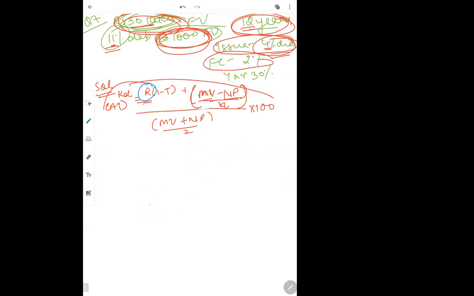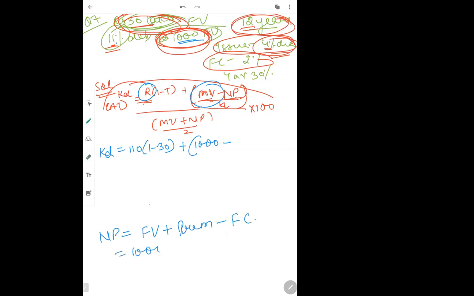So R remains the same, 11% of 1000, which is 110. Multiplied by 1 minus tax, which was 0.30, plus maturity value. There will be no effect on maturity value, it remains 1000. Net proceed will be affected. If it is sold at a premium, then the formula of net proceed becomes face value plus premium minus flotation cost. Face value is 1000, premium is 50 rupees, minus flotation cost of 2%.